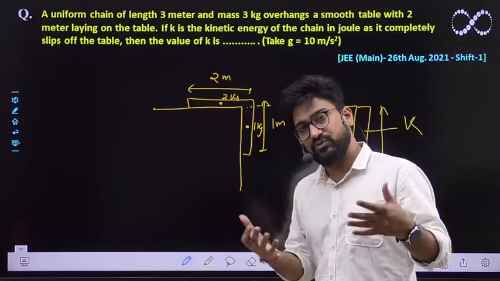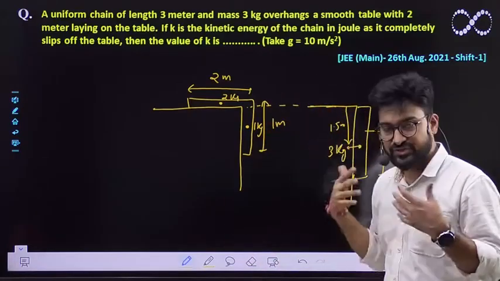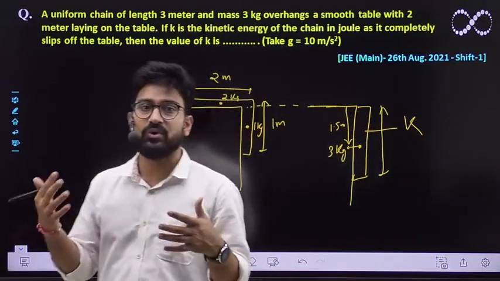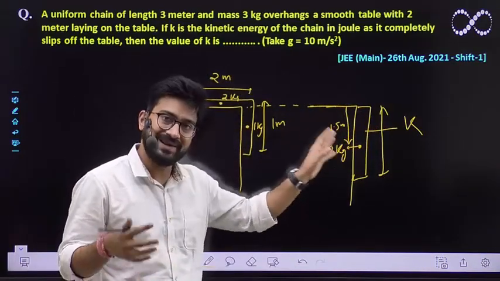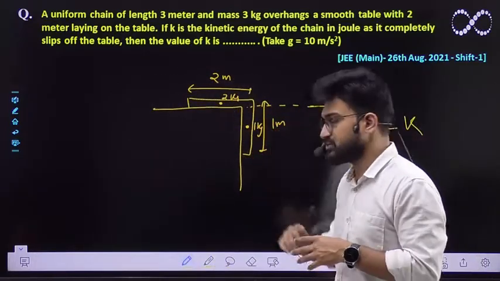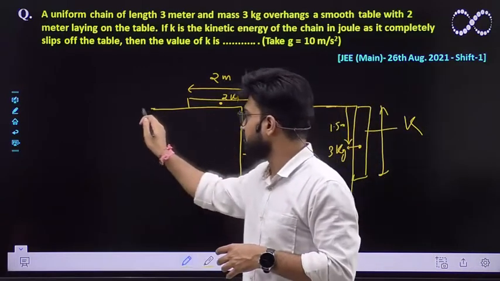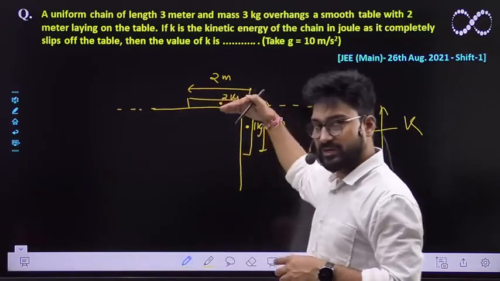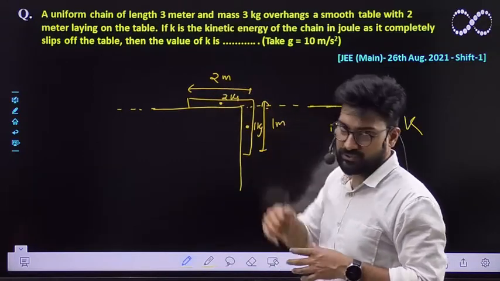Now what you can do is, the change in potential energy, initial minus final potential energy, must be equal to the gain in kinetic energy of the whole system, that we already know. So the initial potential energy of the system is, suppose this is the reference point that we have taken. We'll be calculating the potential from this reference point only.